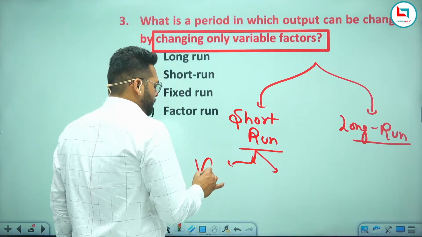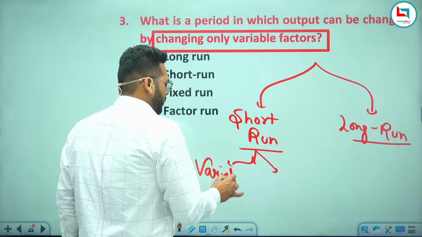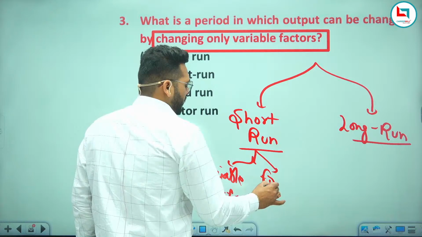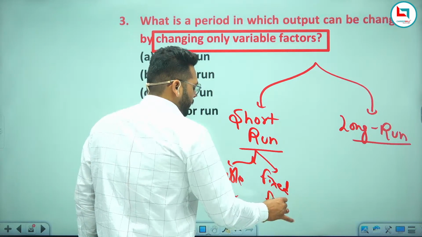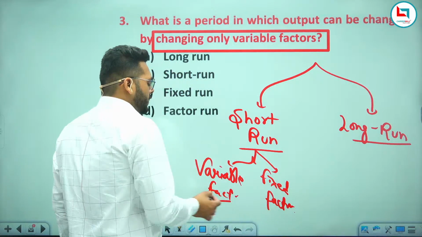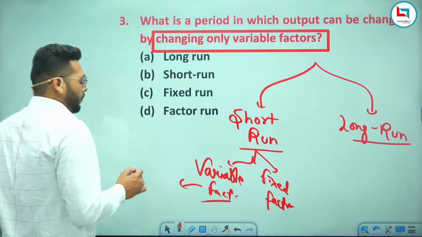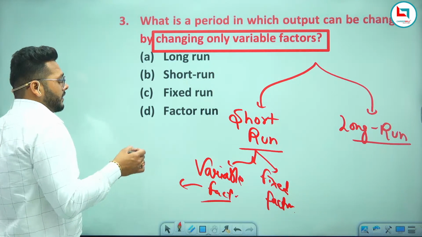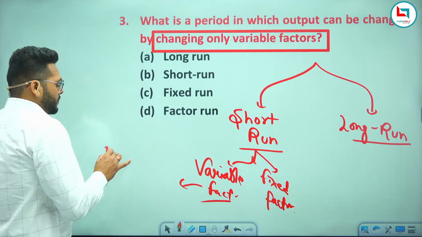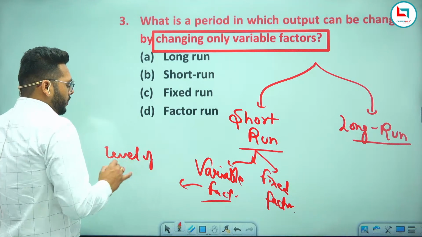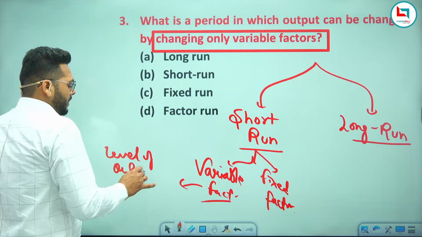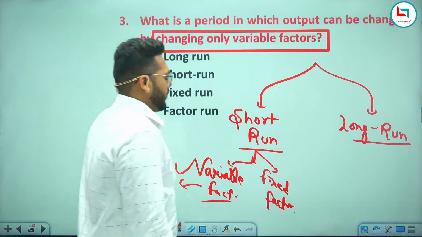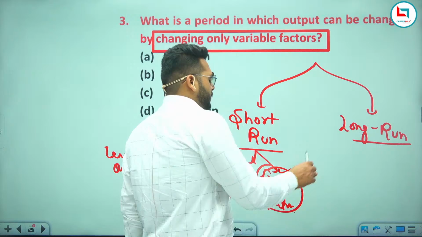The first one is variable factor, and the second one is fixed factor. Variable factor means a factor which changes as the level of output changes. It means if you change the level of output, you have to change the variable factor. There is no change in the fixed factor.